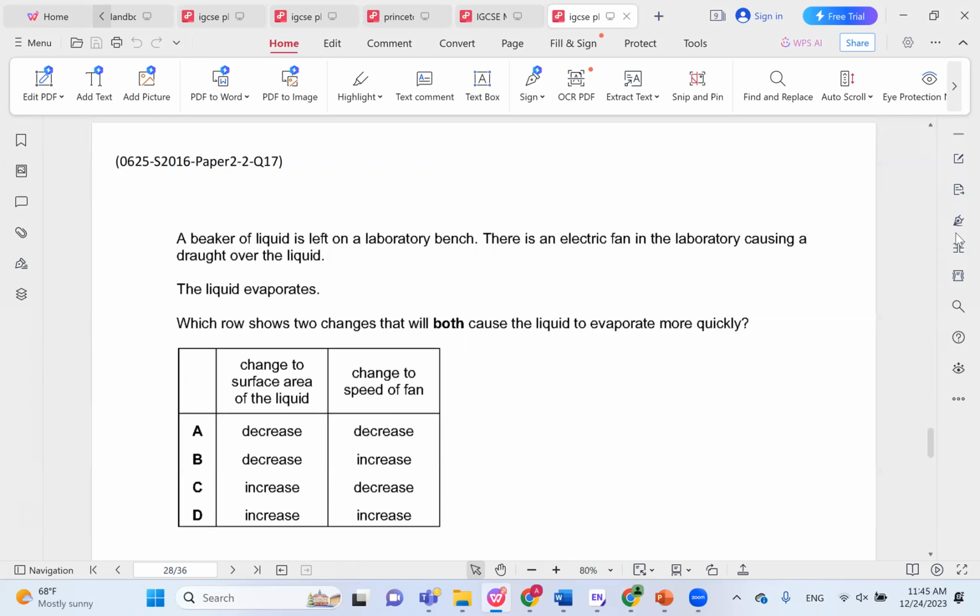So you would like the speed of the fan to increase. And the surface area as well. The larger the surface area, the faster the rate of evaporation. So again, we would like the surface area to increase. So the correct choice here is D. So the larger the surface area and the greater the wind, the more the evaporation.